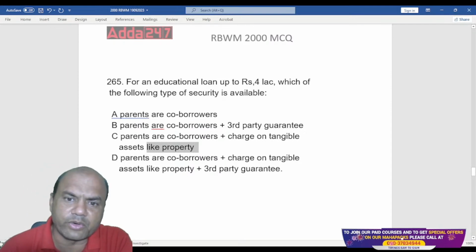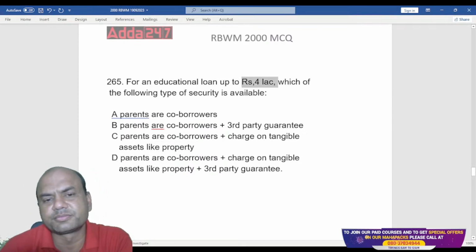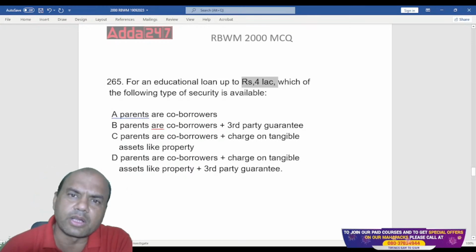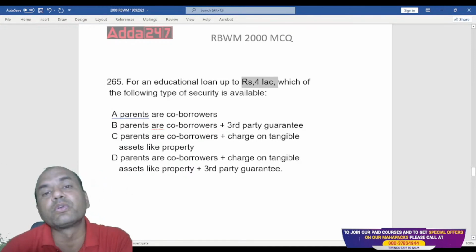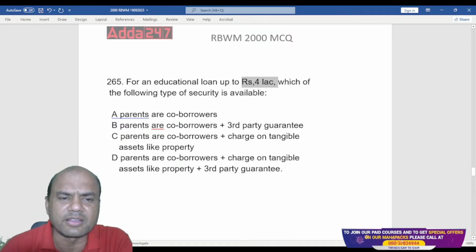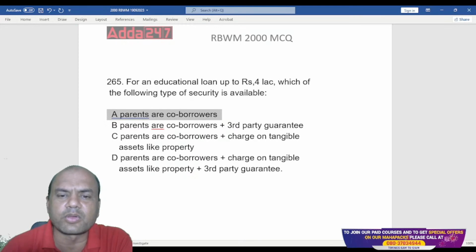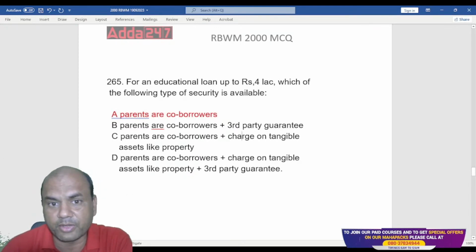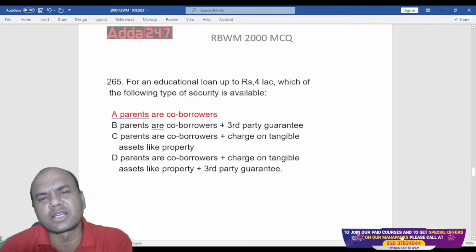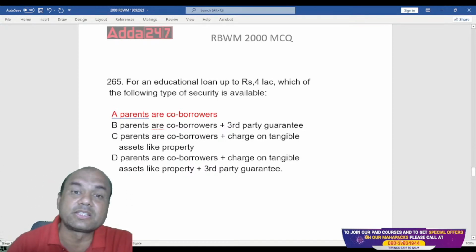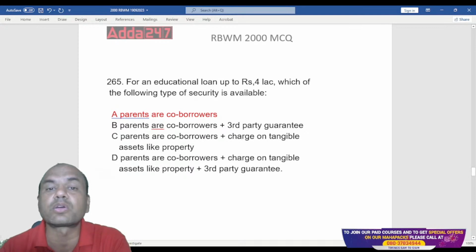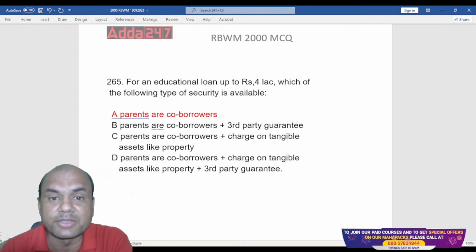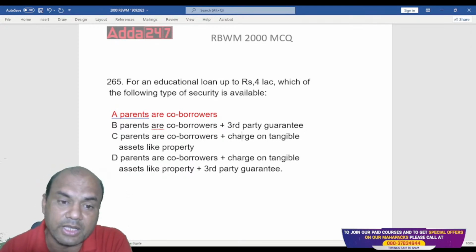So for 4 lakhs, what will the bank take? Remember, 4 lakhs is not a big amount now for banking. Earlier, 20, 25 years back, it was a big amount. Now nothing. Just parents as co-borrowers and the loan is disbursed up to 4 lakhs. Nowadays, loans are disbursed up to 10 lakhs based on CIBIL, zero documentation, only based on CIBIL. So, in which world are we?